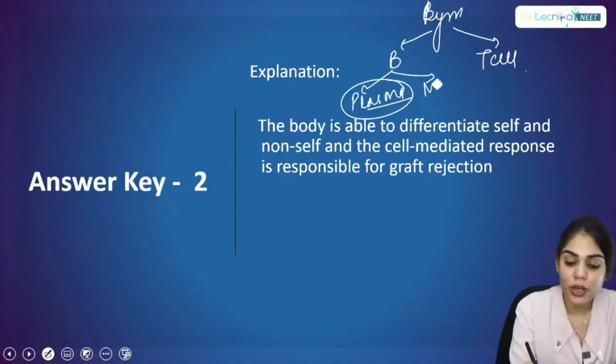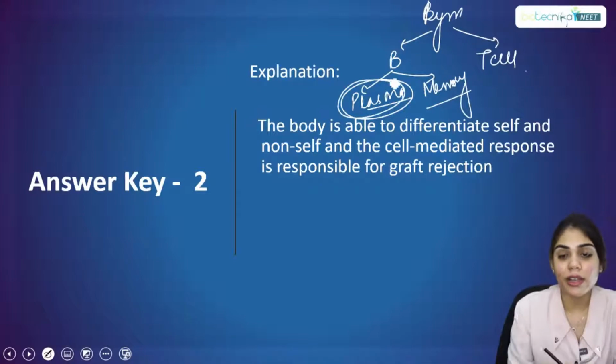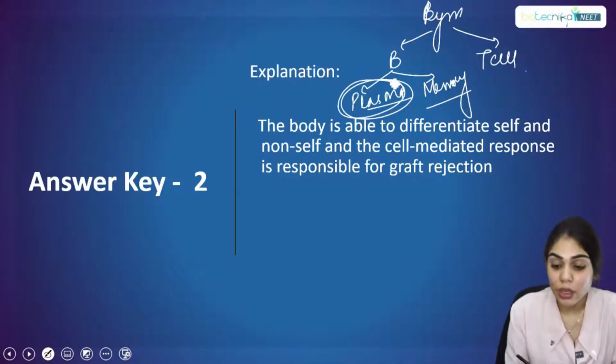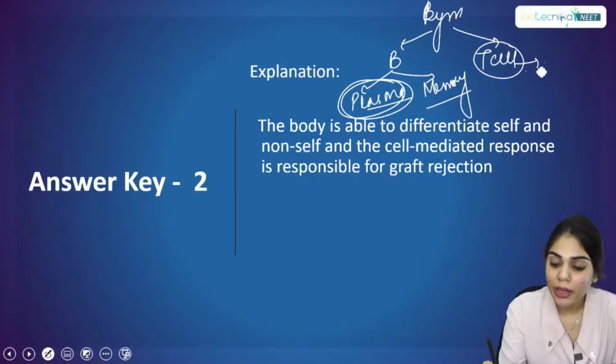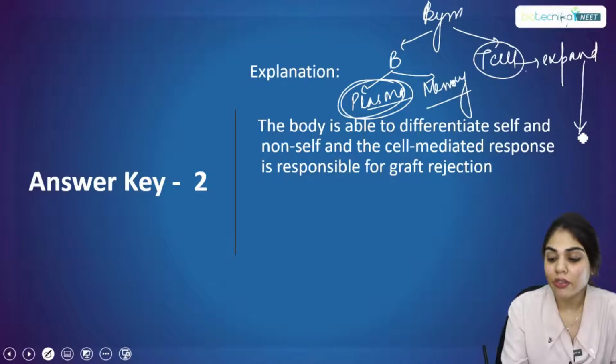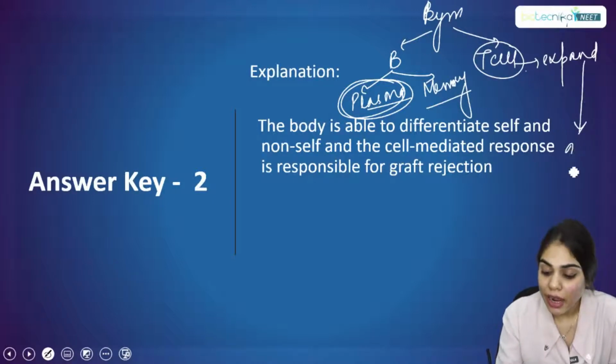So one cell is called a plasma cell and the other is called a memory cell. Plasma cell synthesizes antibody. But what is the function of T cell? T cell will expand and synthesize different types of factors that play a role in graft rejection or acceptance.